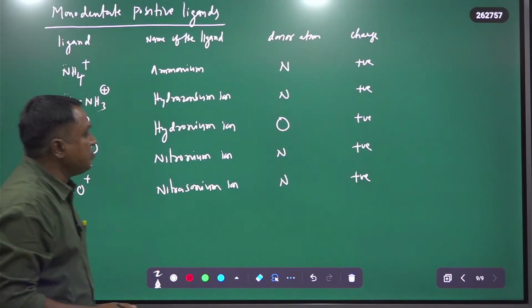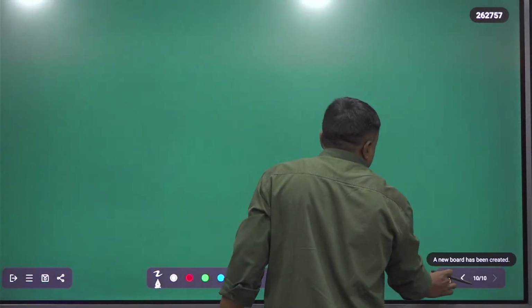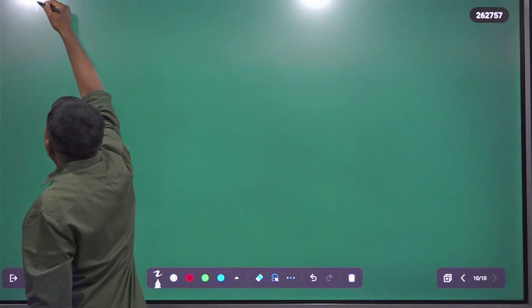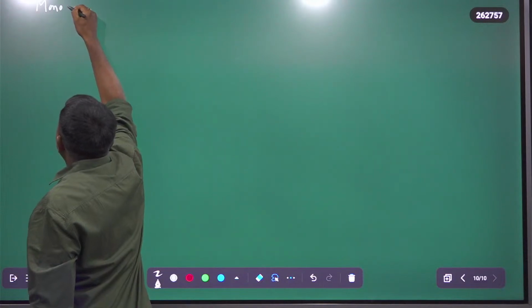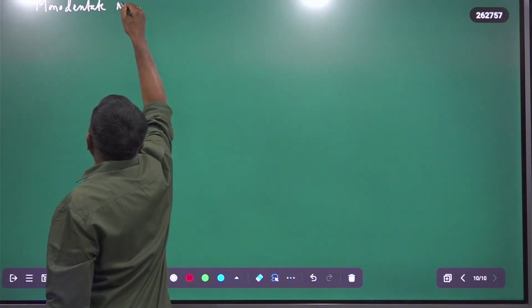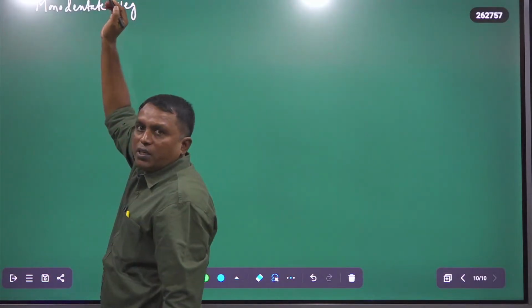Next it is monodentate negative ligands. So these are very important. Monodentate negative ligands.